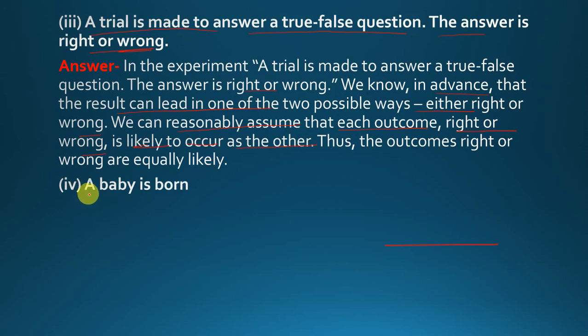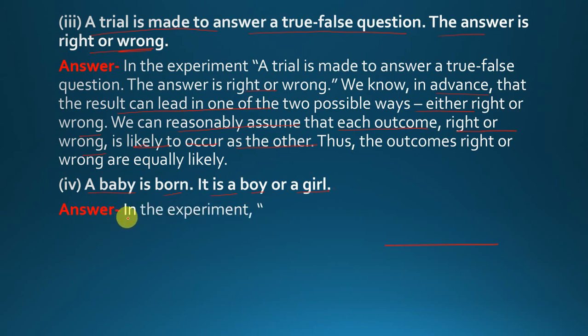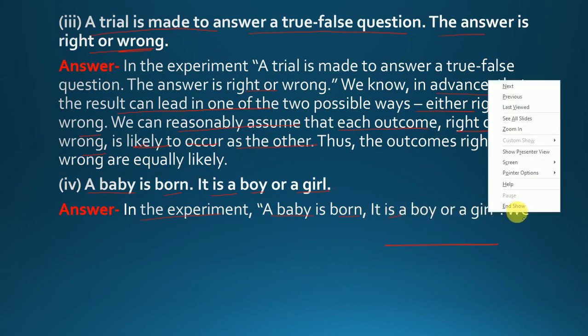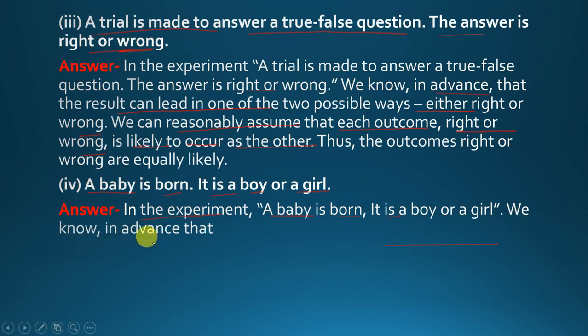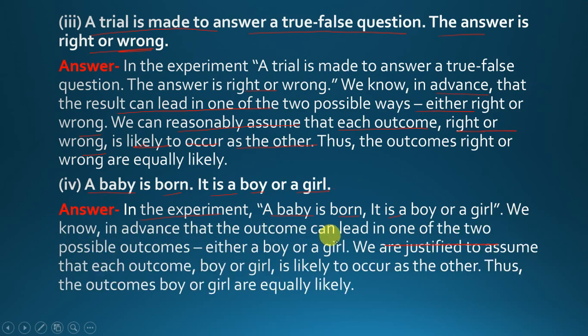Fourth, a baby is born. It is a boy or a girl. What is the answer? In this experiment, a baby is born. It is a boy or a baby girl. We know in advance that the outcome can lead in one of the two possible outcomes, either a boy or a girl. We are justified to assume that each outcome, boy or girl, is as likely to occur as the other. Thus, the outcomes boy or girl are equally likely.